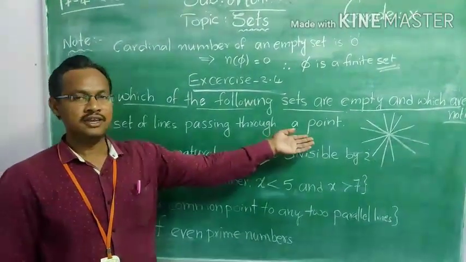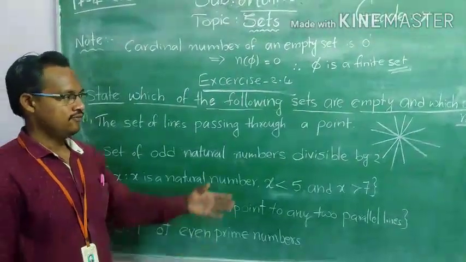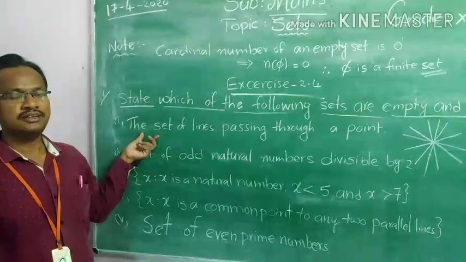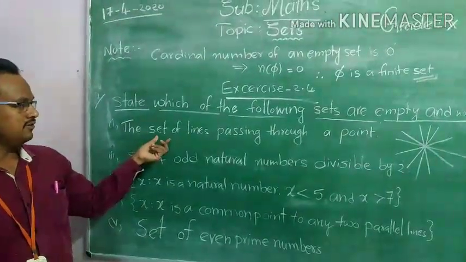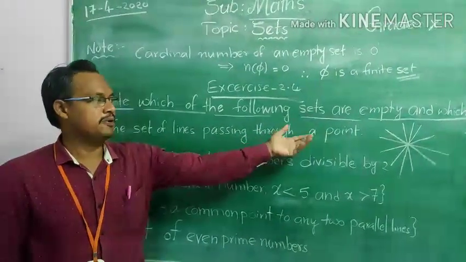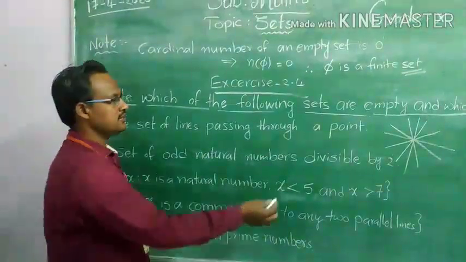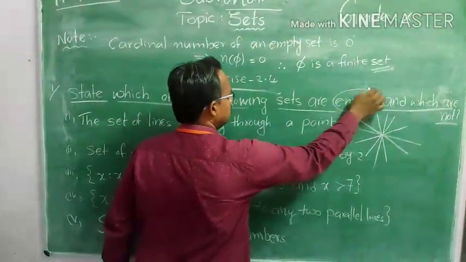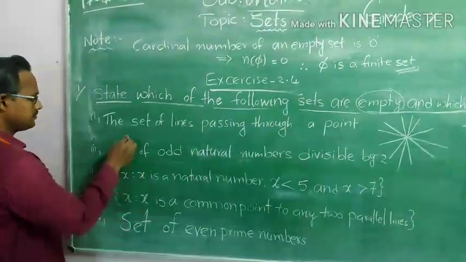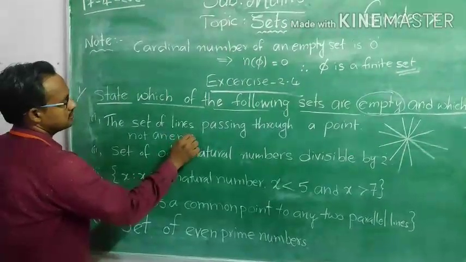As we know that infinite number of lines can pass through a point, which shows that this set is not an empty set. Because here there is a set of lines. So how many lines pass through a point? Infinite number of lines are passing. Then it is not an empty set. So this is not an empty set.